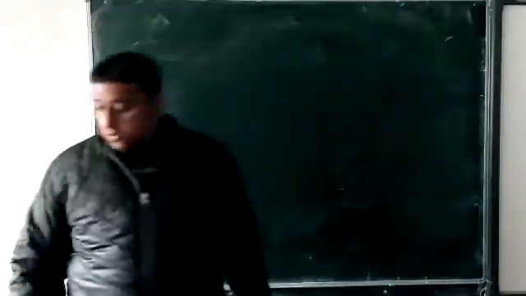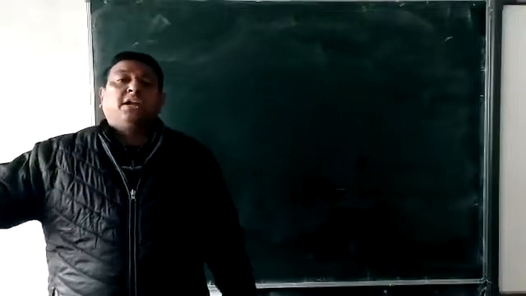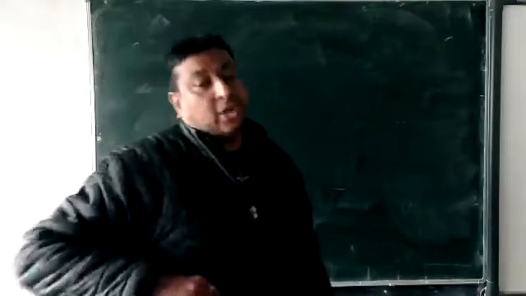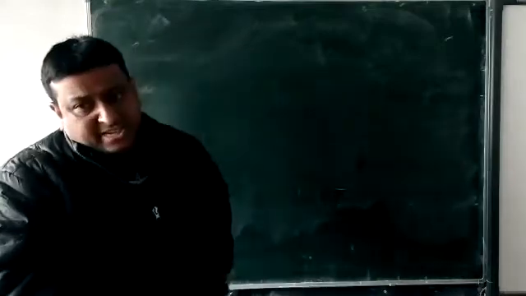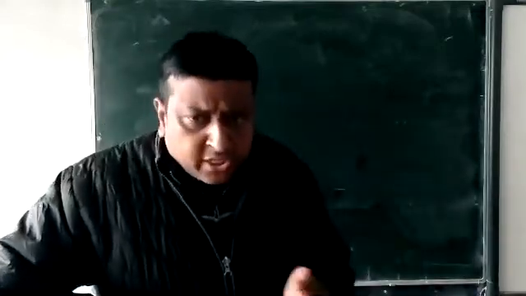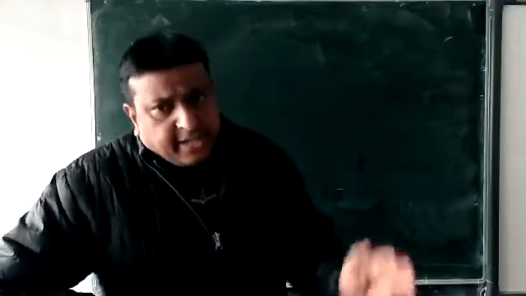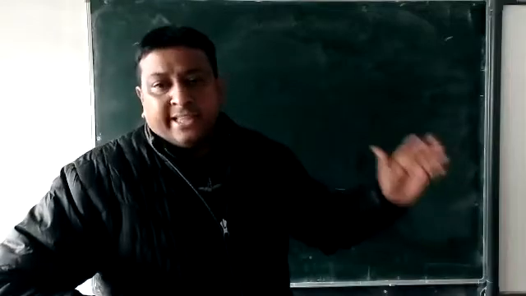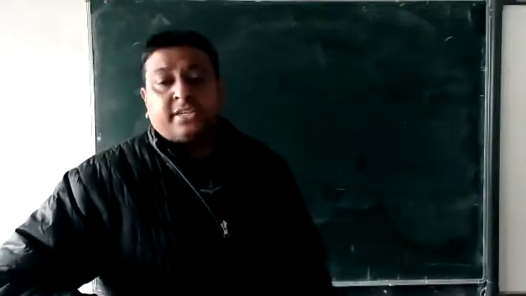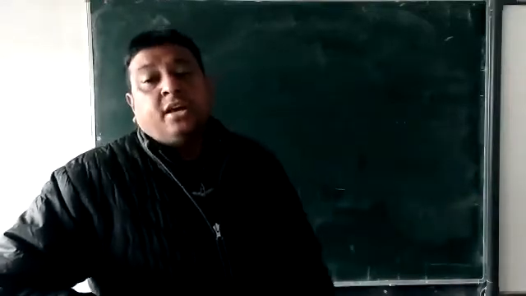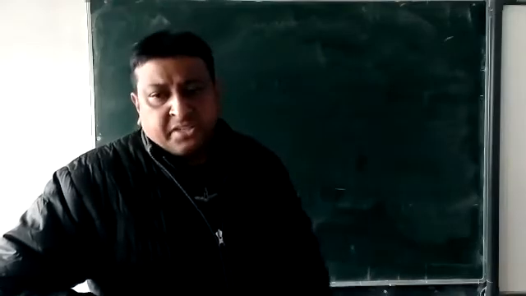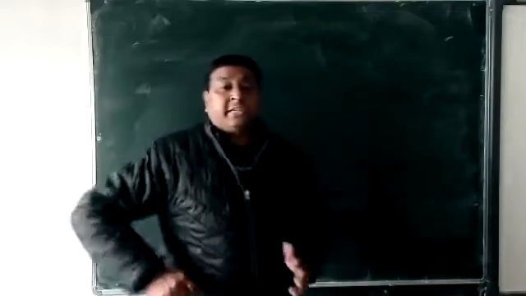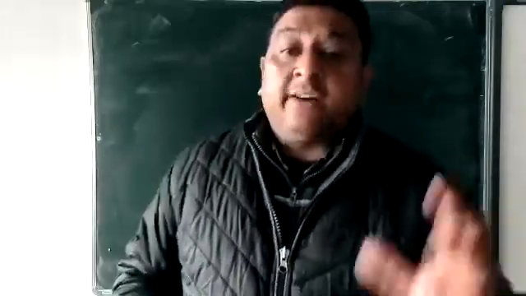Okay beta, today we are going to start one new topic, or new chapter, that is financial statement or final account. Up to this, you had studied the journal, ledger, cash book, and then bank reconciliation statement, then depreciation, capital expenditure, bill of expense. These are all the different terms of accounting that we are utilizing in our business.